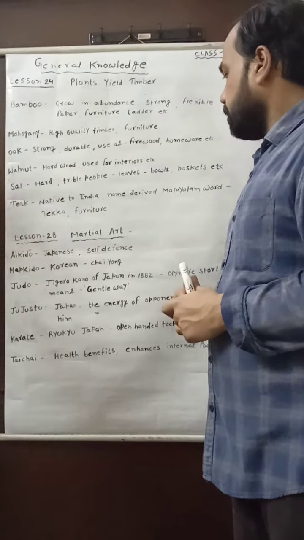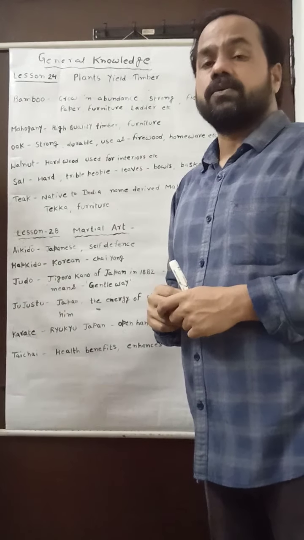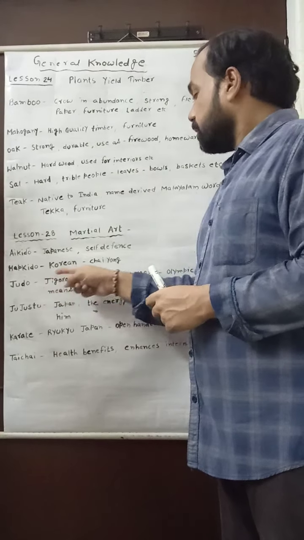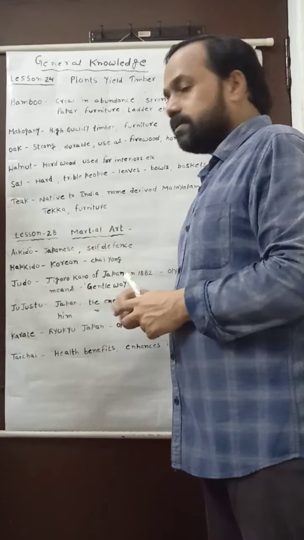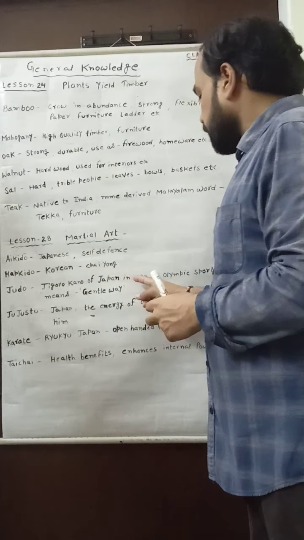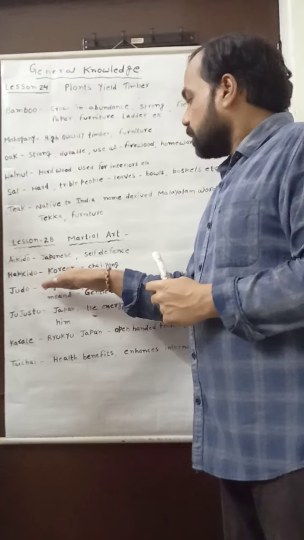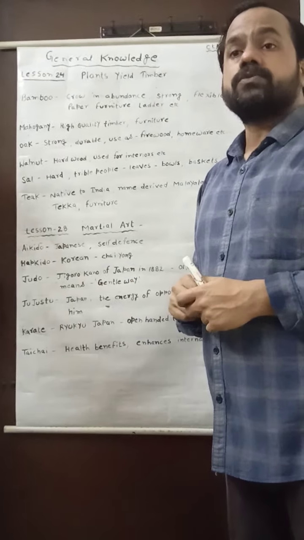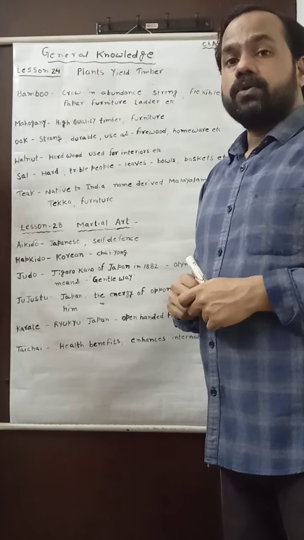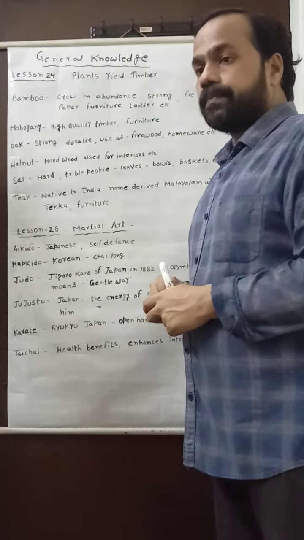The third very important martial art is Judo. Judo is familiar to us also. This is a Japanese martial art, and it was introduced by Jigoro Kano in which year? In the year 1882. Students, you know that judo was also introduced where? In Olympic sports. And judo means the gentle way.